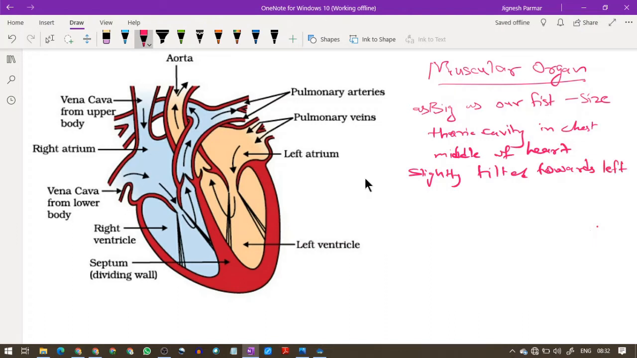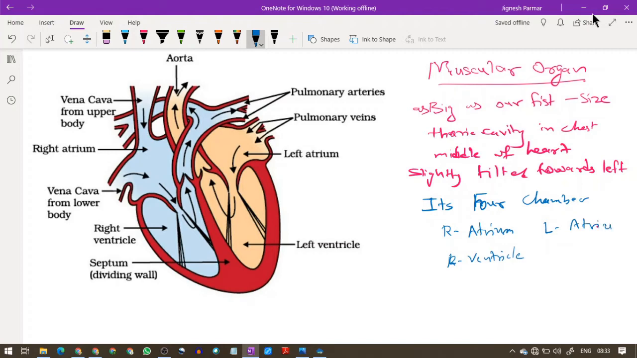Now, as we can see here, the heart is divided into four chambers. In the human being, it has four chambers: right atrium, right ventricle, left atrium and left ventricle.